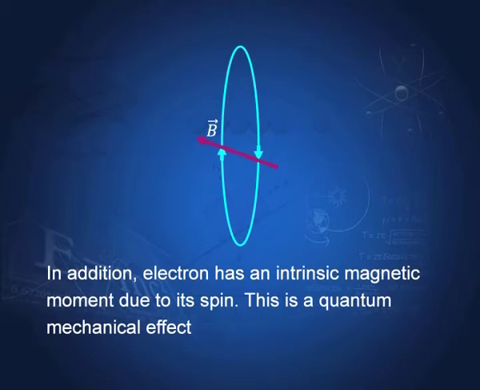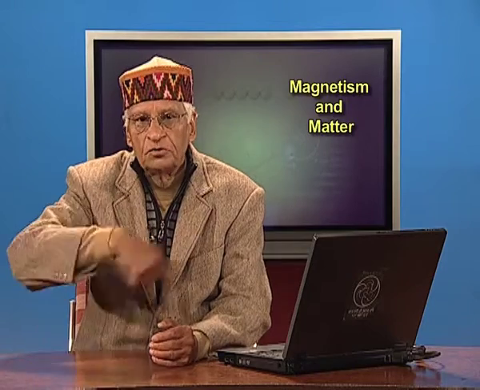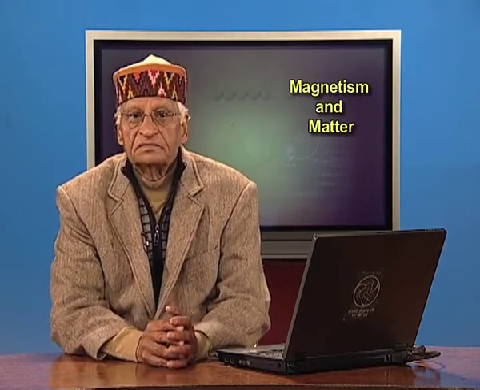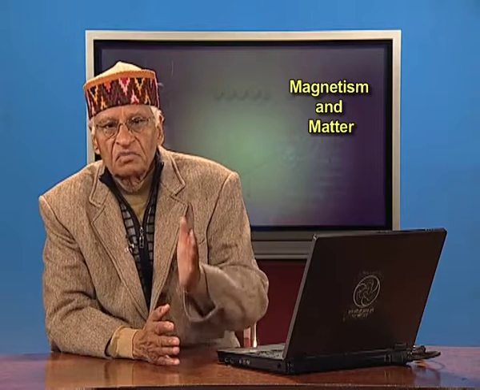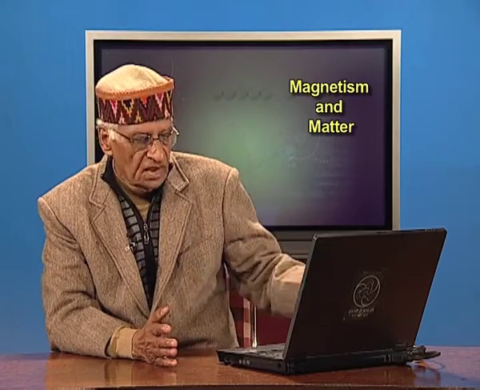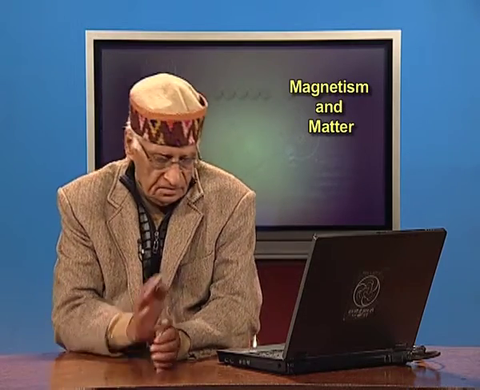This magnetic moment is due to the orbital motion of the electrons around the nucleus. In addition, the electron has an intrinsic magnetic moment due to its spin. This we cannot easily explain. This is a quantum mechanical effect, but each electron has an intrinsic magnetic moment.